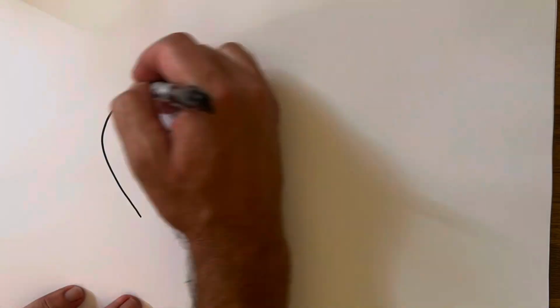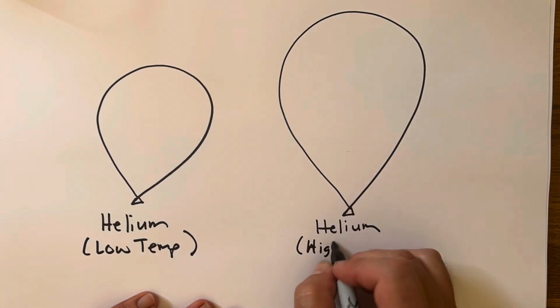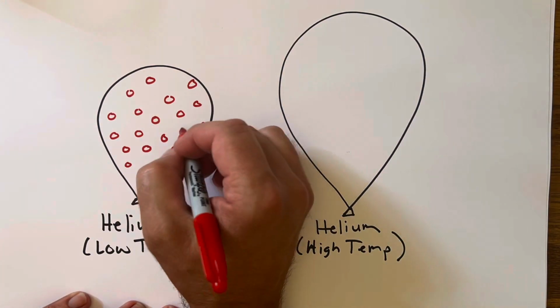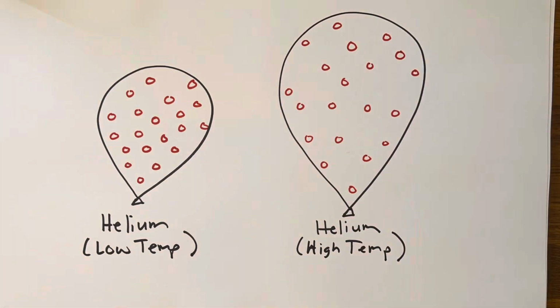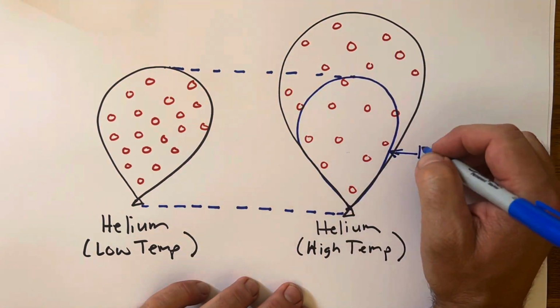Factor number 6 is temperature. Since temperature is a measure of average kinetic energy, higher temperatures mean the molecules are moving faster. When they move faster, they bounce around a little bit more, take up a little bit more volume, and the density tends to decrease. Factor number 7 is intermolecular forces.